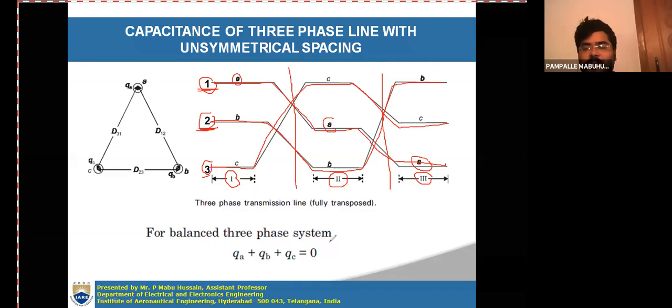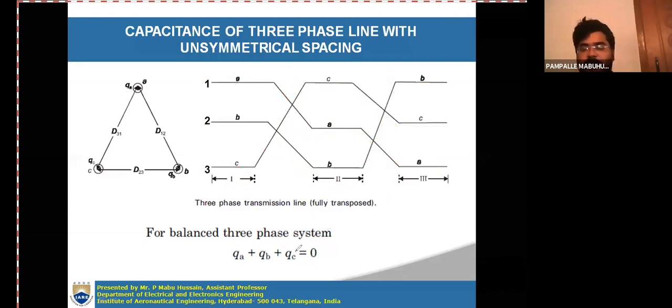The conductors are always away from the ground, and the effect of ground will be neglected here. For a balanced system, QA plus QB plus QC is equal to 0. Now for this system, you derive the capacitance expression.